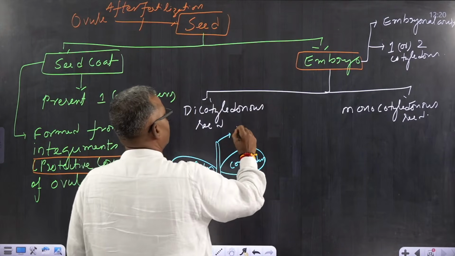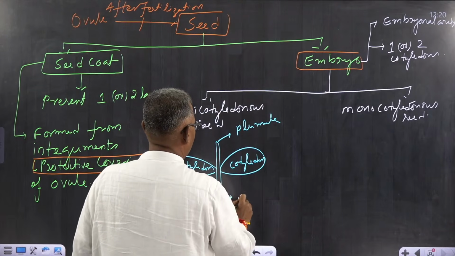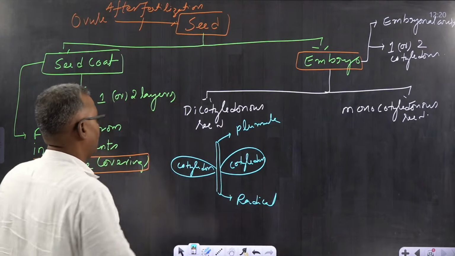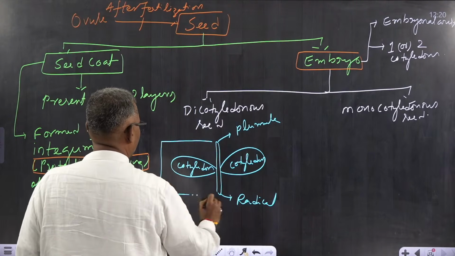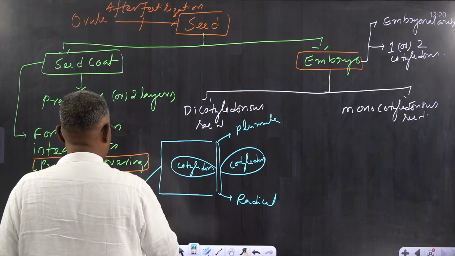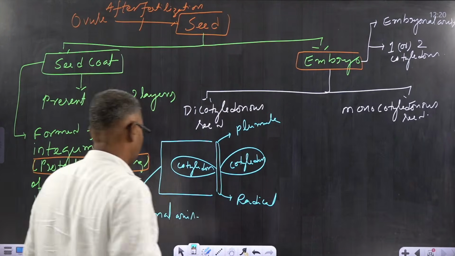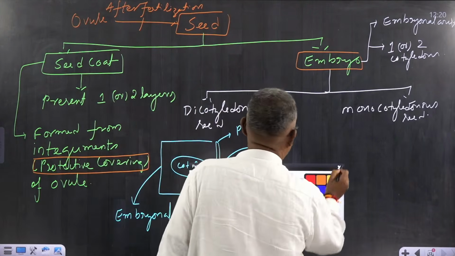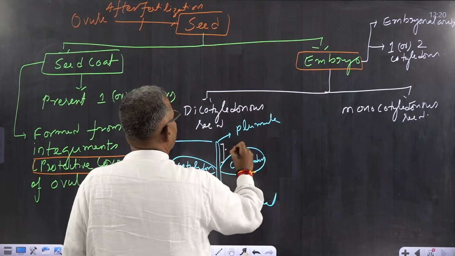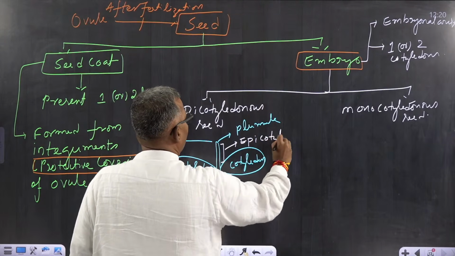Now what is this? This is plumule and this is radicle. Plumule and radicle. Now this whole structure from here to here is embryonal axis. Understood? And the portion present above the cotyledon is called epicotyl. What is it called?